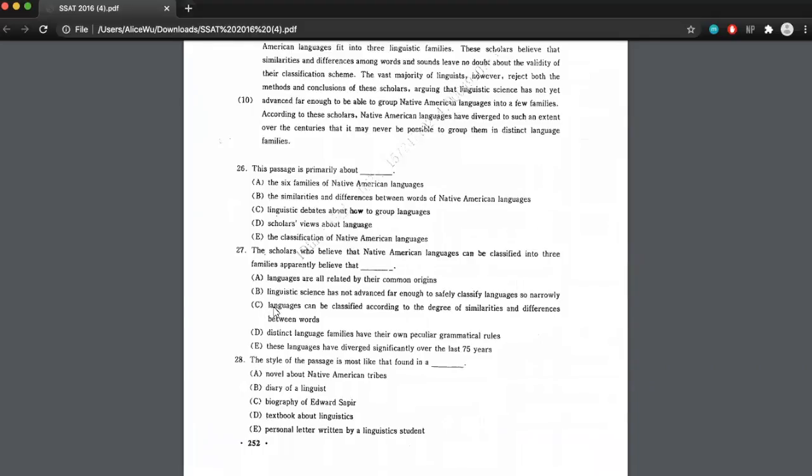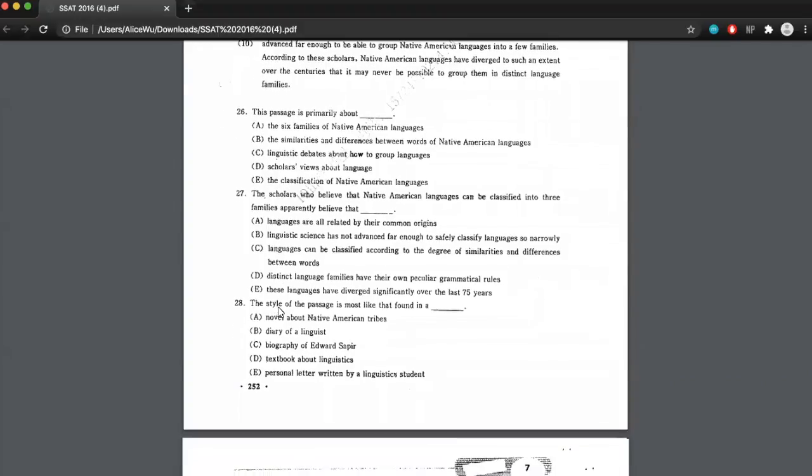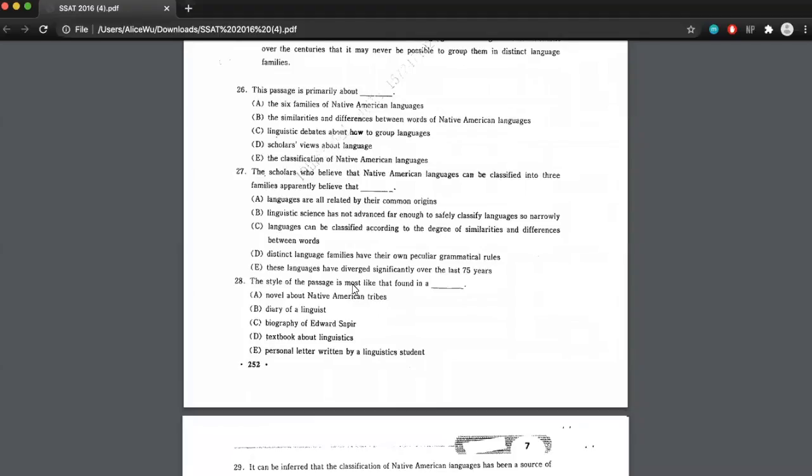So let's not look too much into that. And because C is so similar to what we read directly in the passage, let's go with that as our answer. So far we have E and C for 1 and 2. 28. The style of the passage is most like that found in A.